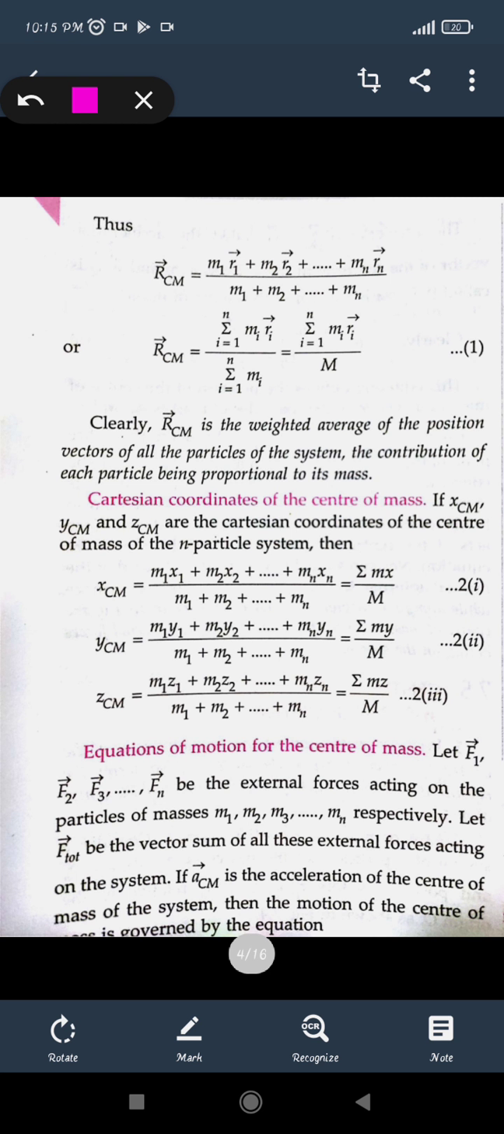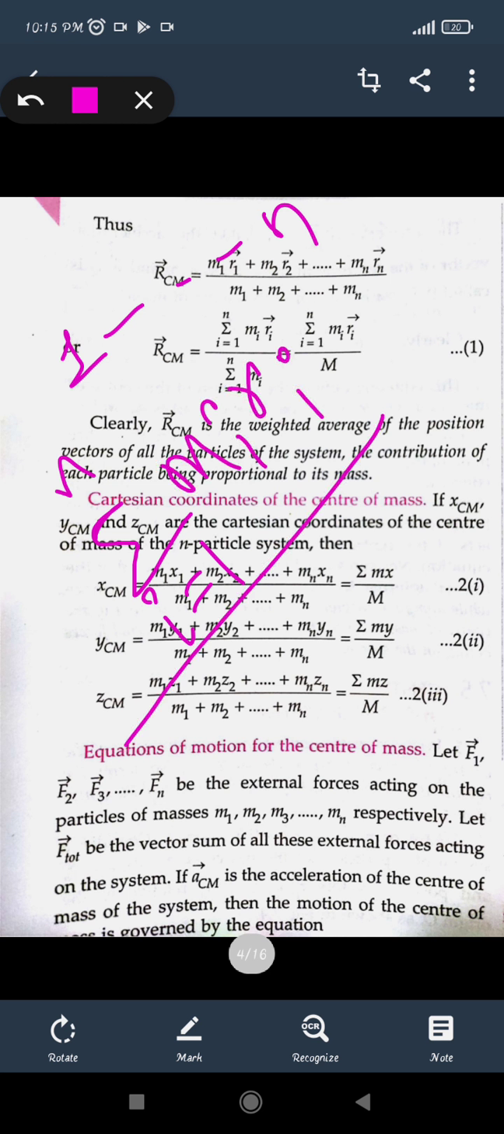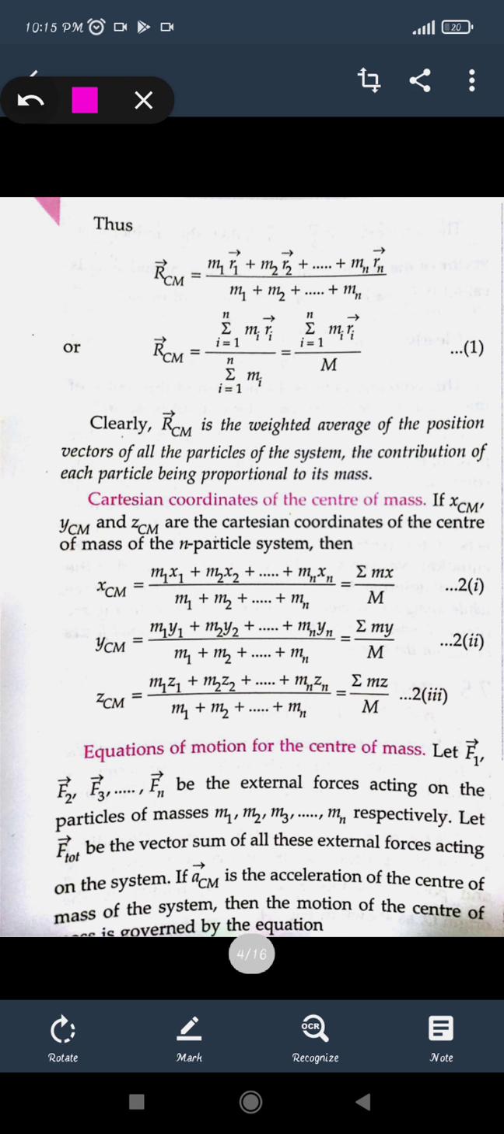This can be written as a summation. If you are adding particles from 1 to n, we can write it as summation with i equals 1 to n of mi ri. Similarly in the denominator, we write summation of mi from i equals 1 to n. This is the formula. And the sum of the masses of the n particles is given as capital M.